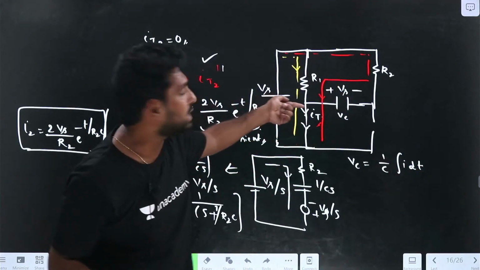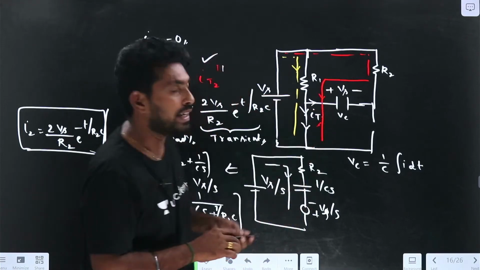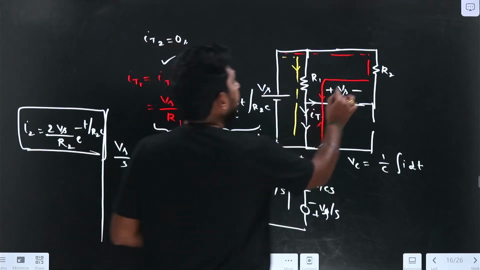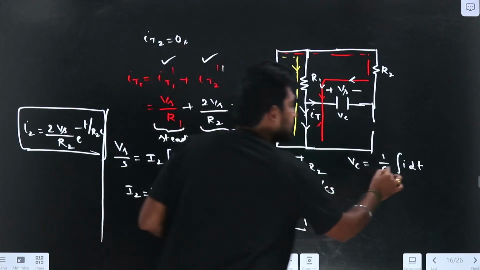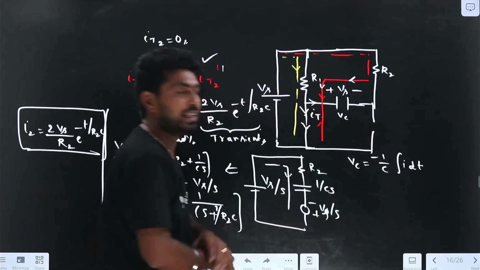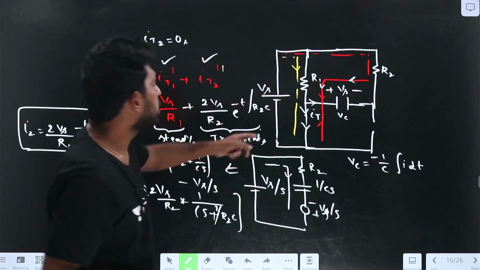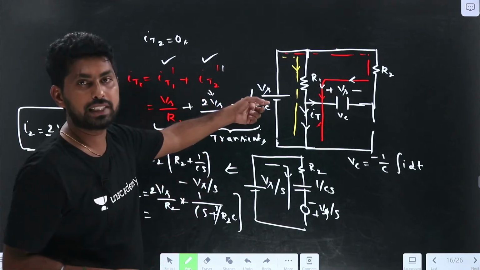The current direction is in this direction. We are assuming that if IC is in this direction, it is positive. But in the circuit, the current is flowing in the opposite direction, so we need to take the minus sign here: minus 1 by C into the integration of I dt. What is the I value we got? 2 Vs by R2 into e power minus t by R2C.